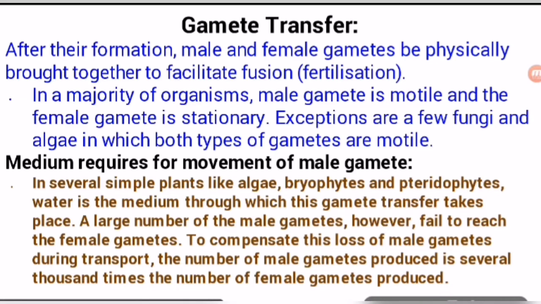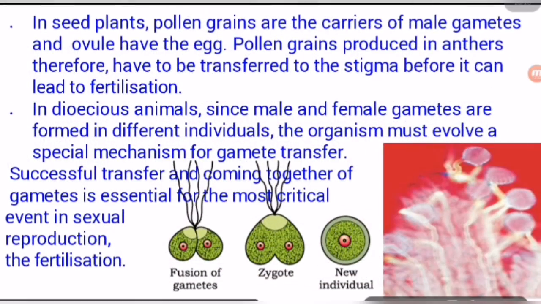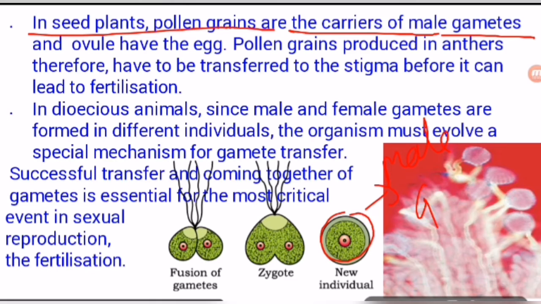Many times it was asked in your board exam, how or why the number of male gametes is larger in comparison to the female gamete. So this is the answer. You can take a screenshot and make your notes. So students, let's discuss which other medium. In seed plants, pollen grains are the carriers of male gametes because pollen grain is the male gametophyte. Male gametophyte. It will be clear in the next chapter.